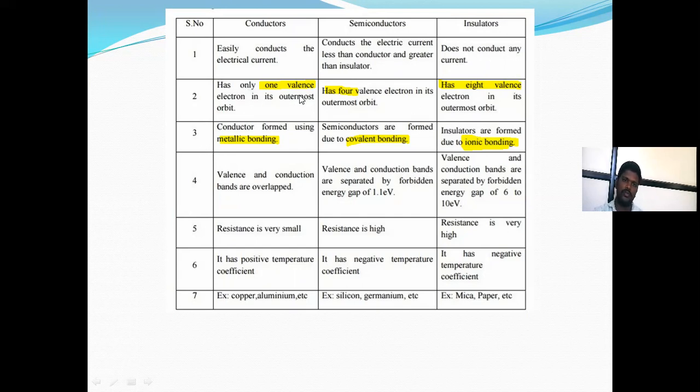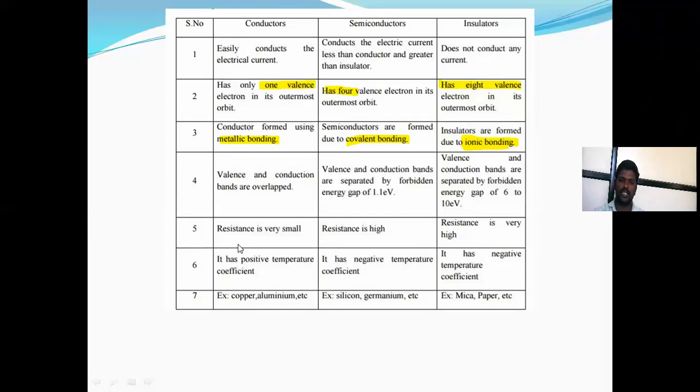A conductor has only one valence electron in the outermost orbit. A semiconductor has four valence electrons in its outermost orbit, and an insulator has 8 electrons in its outermost orbit. A conductor is formed using metallic bonds, a semiconductor is formed by covalent bonds, and an insulator is formed by ionic bonds. In a conductor, the valence and conduction bands overlap each other. A semiconductor has a maximum band gap of 1.1 electron volt, and an insulator has a very large band gap of 6 to 10 electron volt.